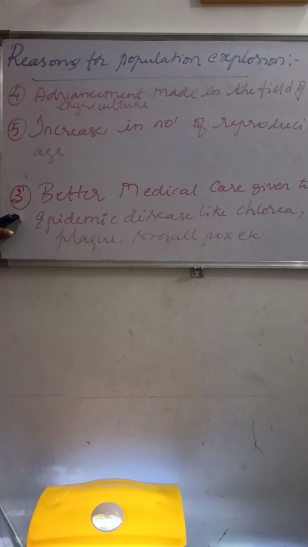Particularly we come across this group of people, the young people, to a greater extent. Obviously the death rate will be very, very low. So these are all the reasons for the population explosion.